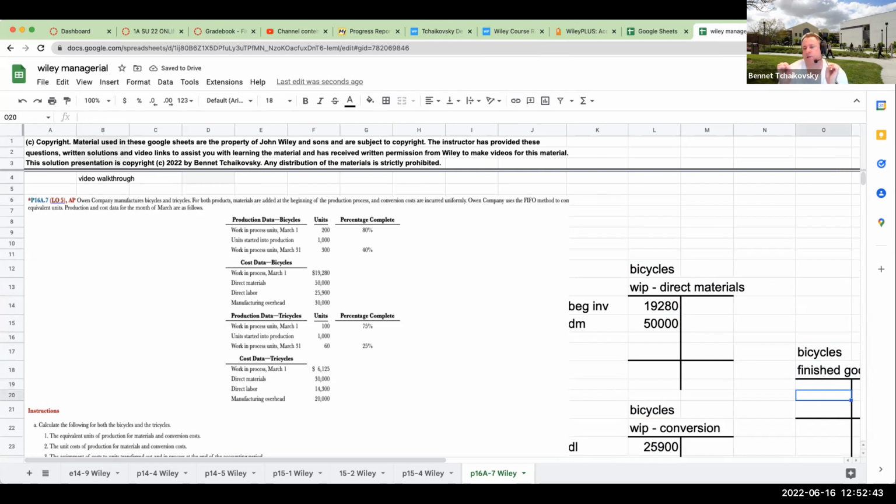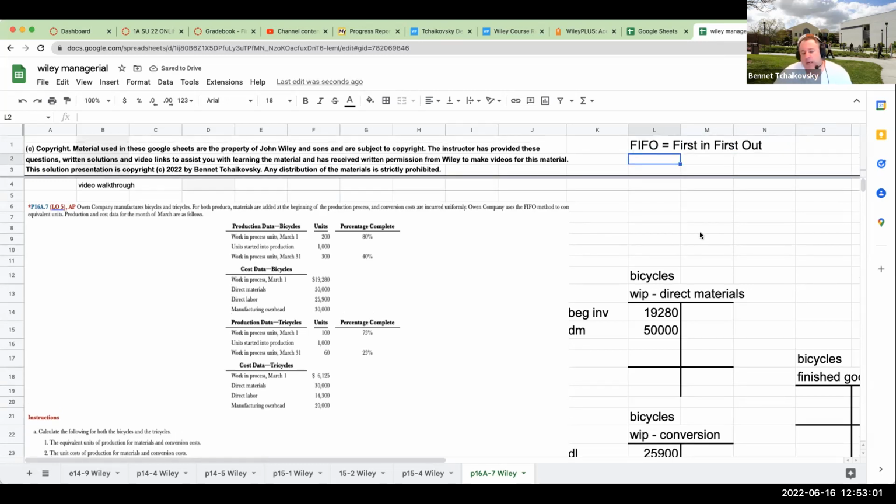When we're dealing with FIFO in terms of equivalent units, what we want to remember is, what does FIFO stand for? FIFO means first in, first out. So whenever you have an equivalent units question, or a process costing question that's using FIFO, the first thing I want you to do, and this is why this number doesn't really matter, is take that beginning inventory and send it immediately to finished goods.